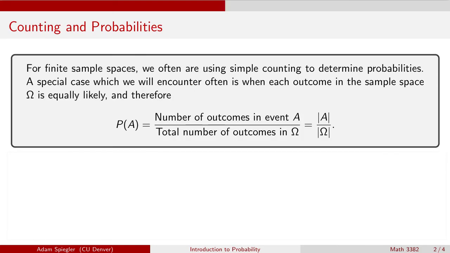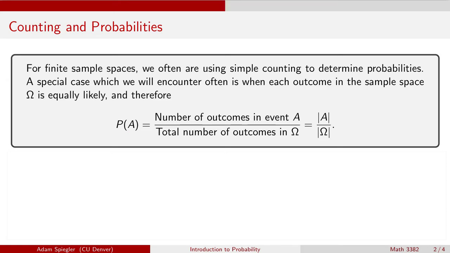Now for finite sample spaces, such as our example with the 1,000 undergraduate students, we can use simple counting techniques to determine probabilities. We usually use the notation P(A) to denote the probability that event A occurs.